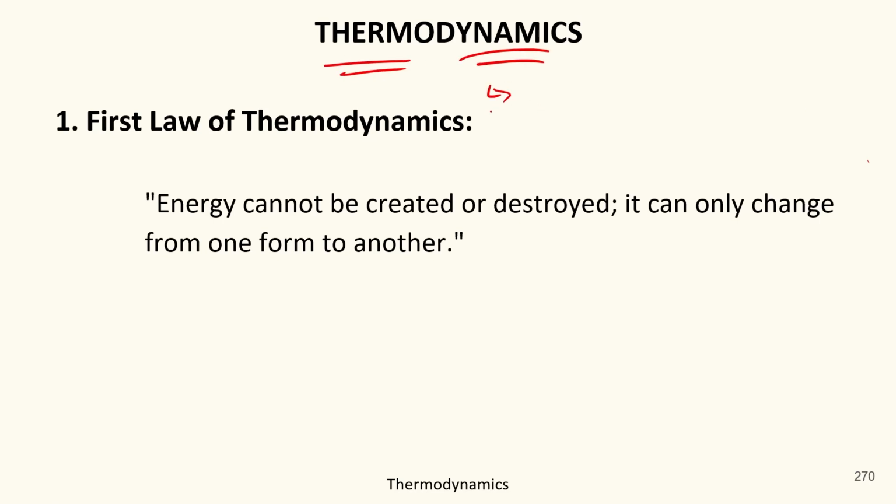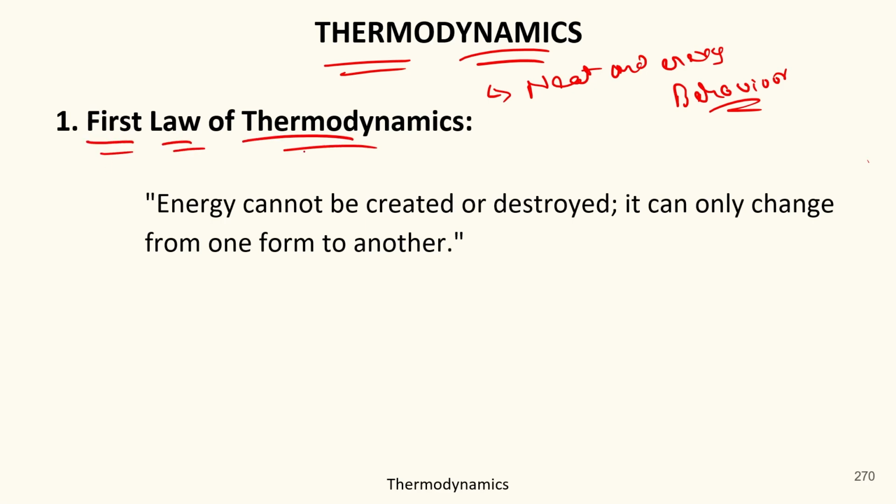So thermodynamics is a branch of science which deals with heat and energy behavior. Okay. So basically, thermodynamics is a branch of science which deals with heat and energy behavior. Or you can say how heat can be used for performing various activities. Okay. So in this section of thermodynamics, we are going to learn about some laws of thermodynamics, starting with the first law of thermodynamics. First law of thermodynamics.